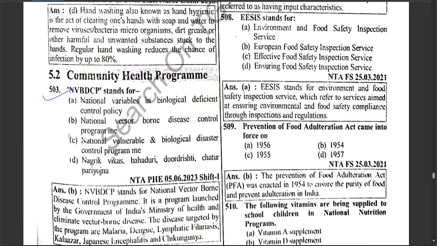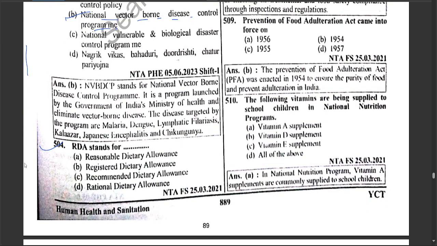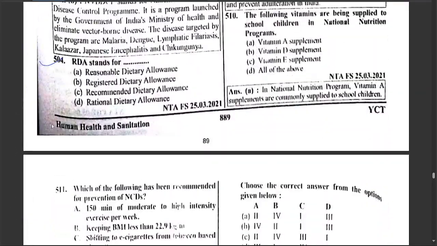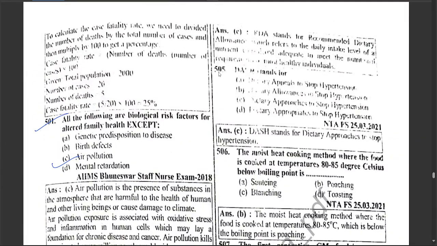NVBDCP stands for National Vector Borne Disease Control Program. Okay, next. RDA stands for recommended dietary allowance. Next question. DASH stands for dietary approach to stop hypertension.